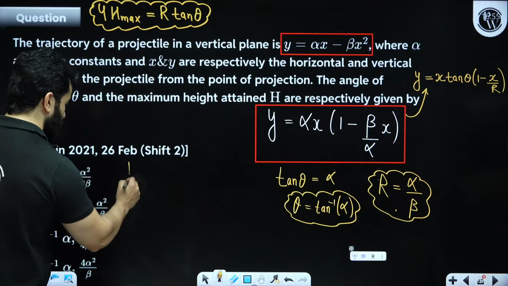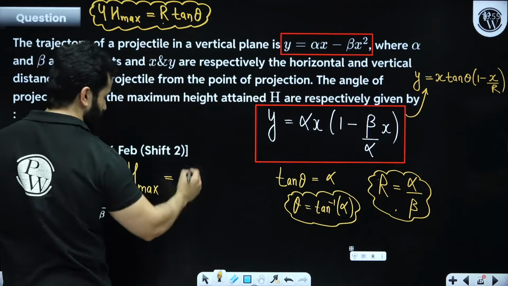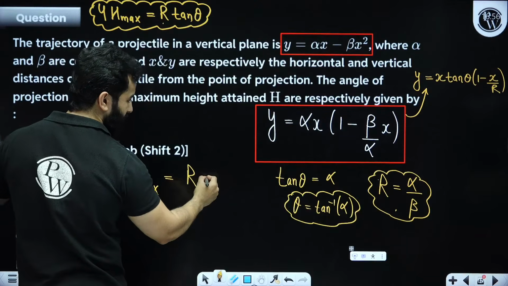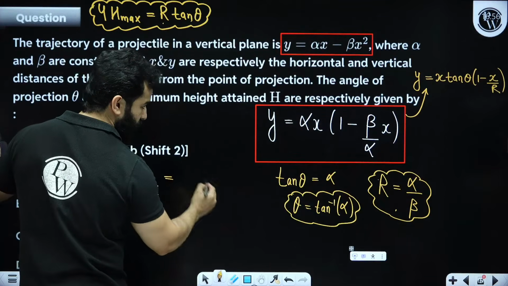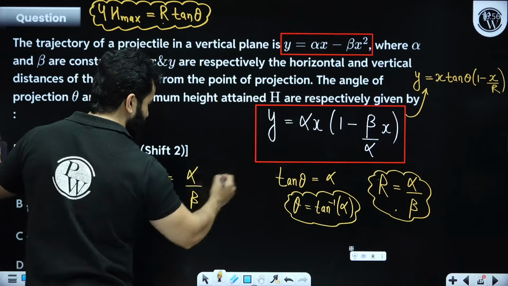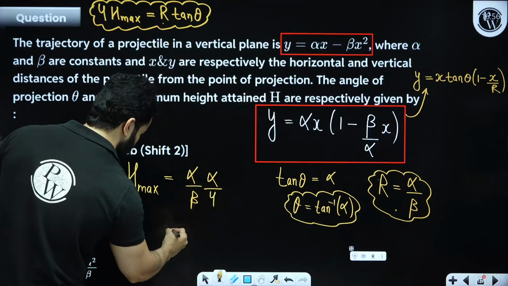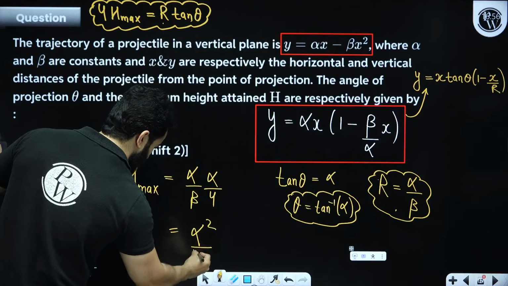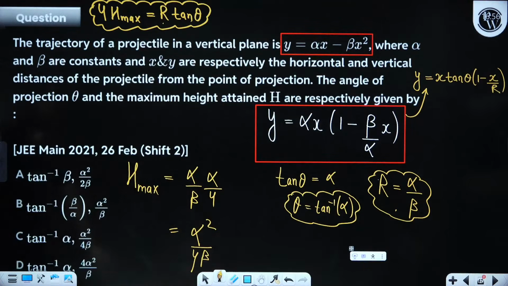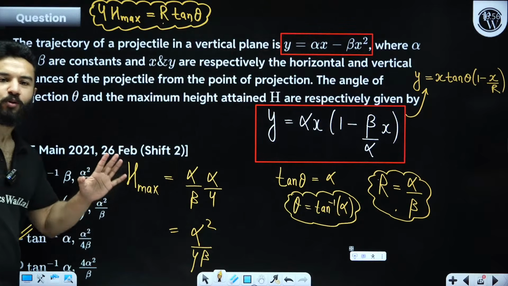And they want us to find out the maximum height. So maximum height will be range into tan theta divided by 4. Range is alpha upon beta into tan theta, and tan theta is alpha, divided by 4. So maximum height will be alpha square upon 4 beta. Only one option, C, is correct. So the angle is tan inverse alpha and H max is alpha square upon 4 beta.